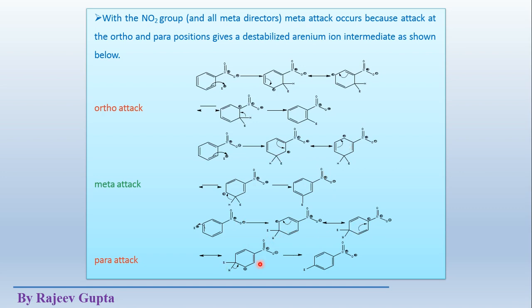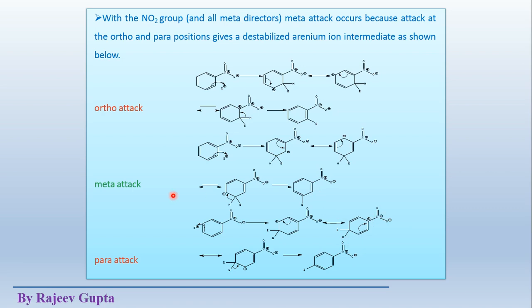So the number of resonating structures is the same for all three cases, but the stability is different. In para attack, one resonating structure contains this type of arrangement where both positive charges come on very close, nearby atoms. So this is also very unstable.